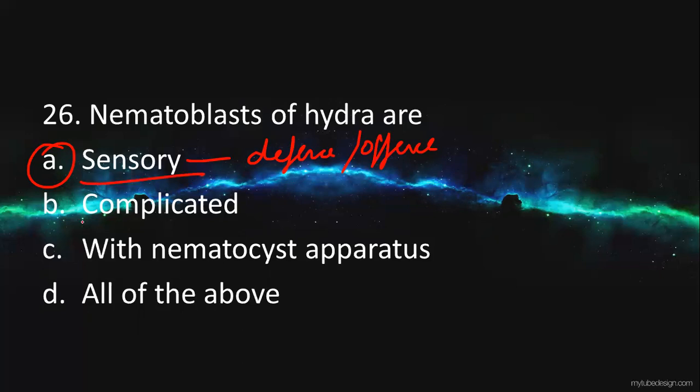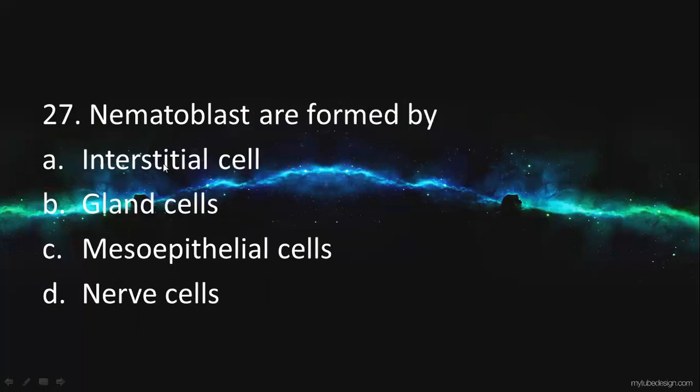Fine. The next question: nematoblasts are formed by which type of cells? This was already discussed. Nematoblasts are formed by interstitial cells. What about the others?